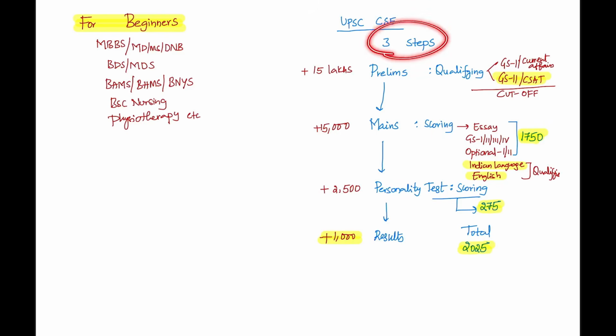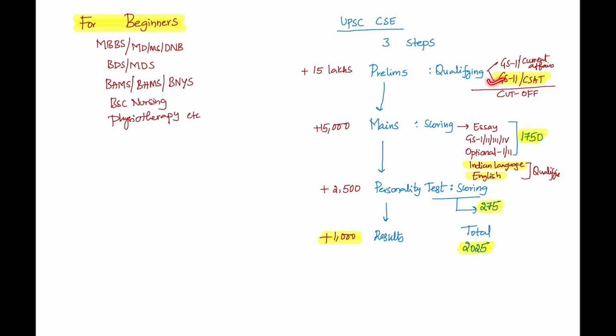the 3 steps of the UPSC Civil Service Examination. Now it starts with the preliminary stage. Around 13 to 15 lakhs of aspirants appear for this test, and this exam is of qualifying nature. There are 2 papers in it. You have General Studies 1 and 2.